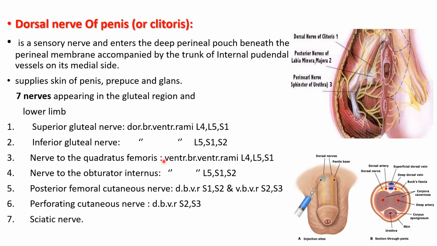Nerve to quadratus femoris originates from ventral branches of ventral rami of L4, L5, S1. Nerve to obturator internus originates from ventral branches of ventral rami of L5, S1, S2. Posterior femoral cutaneous nerve originates from dorsal branches of ventral rami of S1, S2 and ventral branches of ventral rami of S2 and S3. Perforating cutaneous nerves originate from dorsal branches of the ventral rami of S2 and S3 and the sciatic nerve. So these are the 7 nerves appearing in the gluteal region and lower limb.